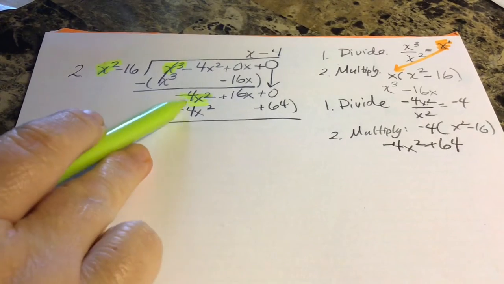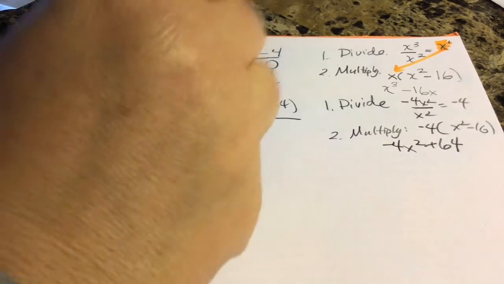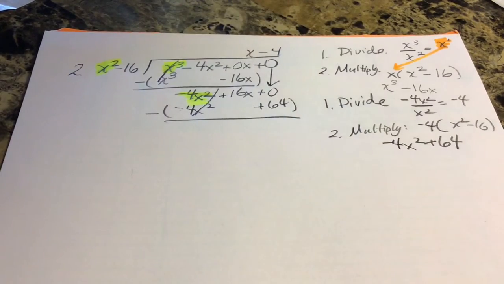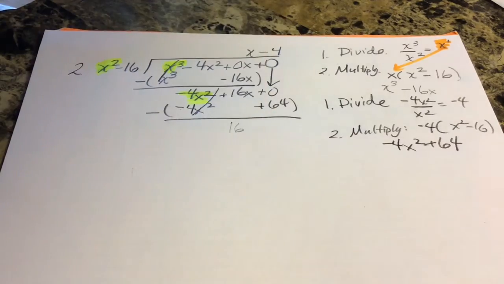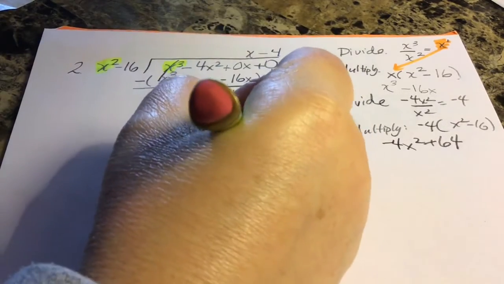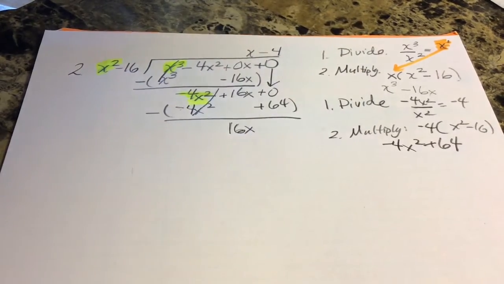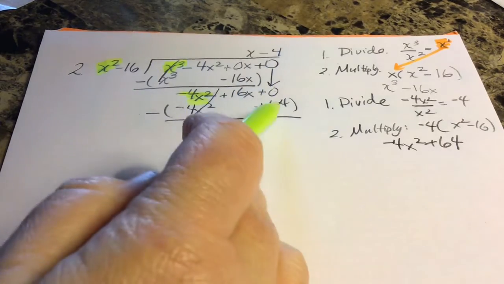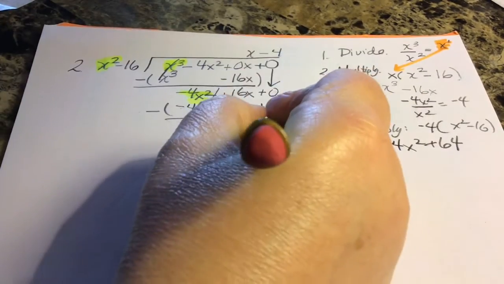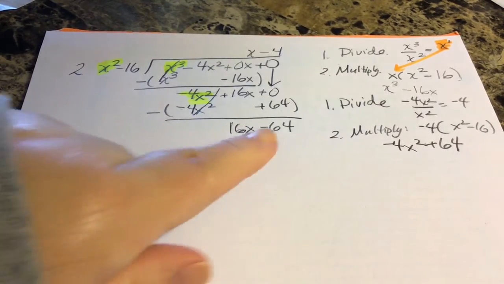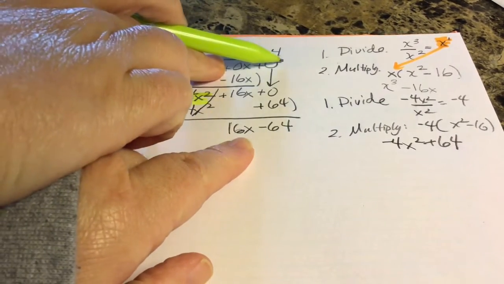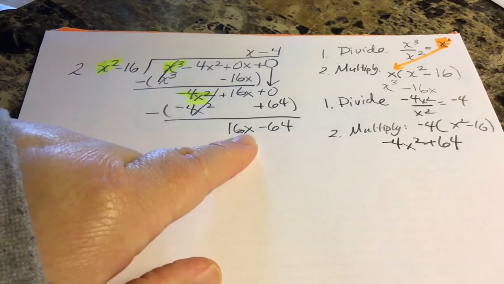Okay, so negative 4x squared minus negative 4x squared, that cancels out. 16x minus nothing is 16x. And then 0 subtract 64 is negative 64. Now, I know I'm finished for two reasons. First of all, I don't have anything else I can bring down, so that's done.